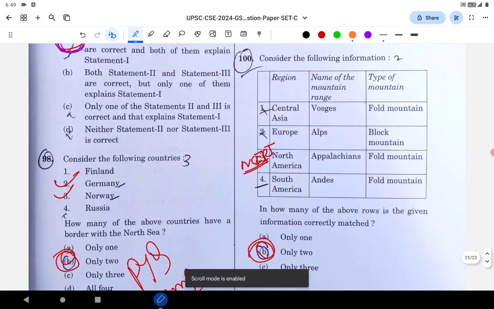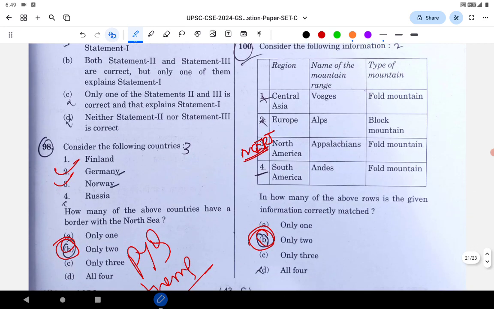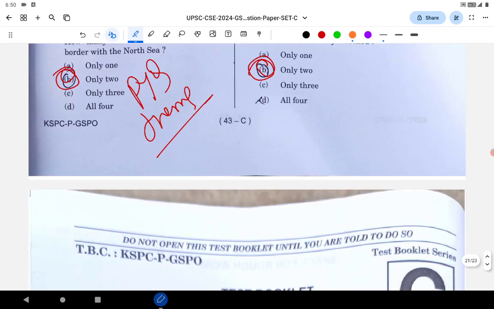Next question number 100. We are finishing. They have given the mountains, the region in which they are found, and the fold mountains. Two of the options are correct. Even these are part of NCERTs. While discussing the types of mountains, fold mountains, block mountains, etc., NCERT has discussed which mountains are fold and block mountains. Himalaya is a fold mountain. Aravallis is a fold mountain. They have discussed all these things. So yeah, we have finished all 100 questions.